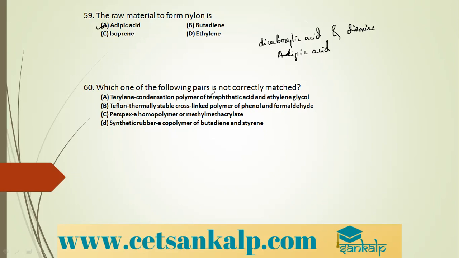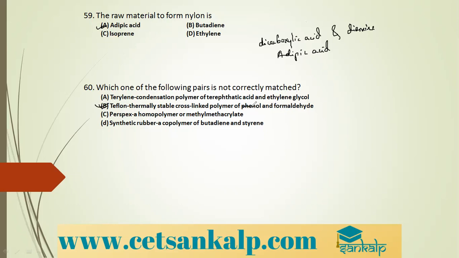Yes. Next question. Which of the following pairs is not correctly matched? Terylene, condensation polymer of terephthalic acid and ethylene glycol. Yes, it is also called Dacron. Teflon, thermally stable cross-linked polymer of phenol and formaldehyde. No, that is the wrong option.